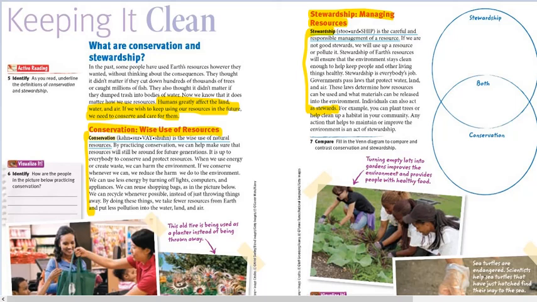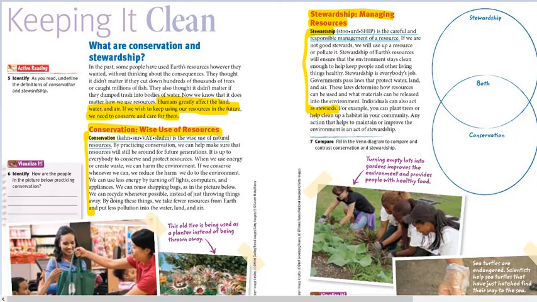The title of the lesson is Protecting Earth's Water, Land and Air. Let's start with the first topic, which is what are conservation and stewardship. You should know that humans greatly affect land, water and air. So if we wish to keep using our resources in future, we need to conserve and care for them.